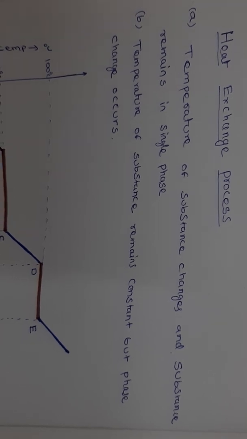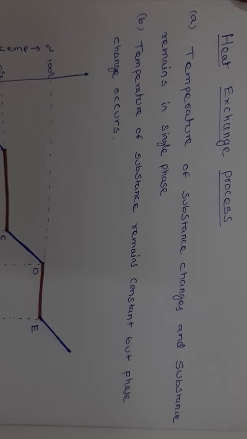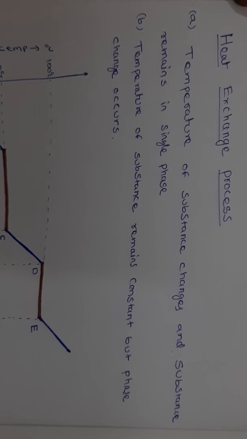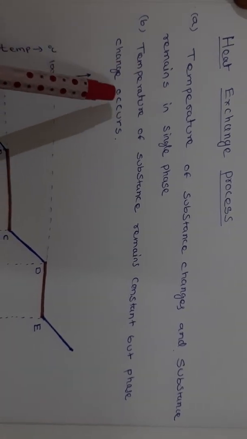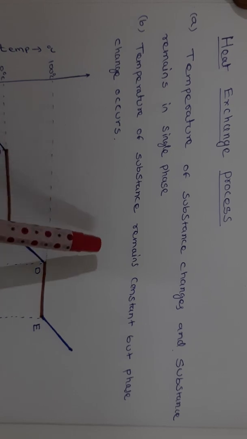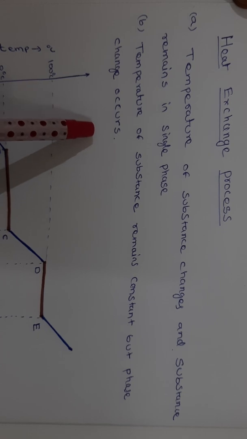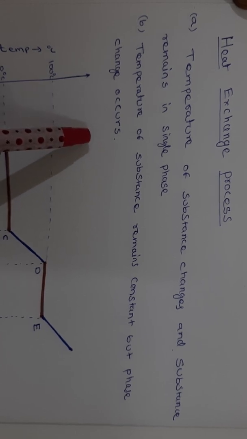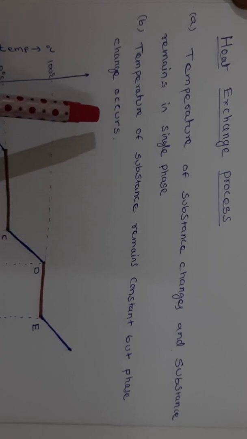Today our topic is the heat exchange process, the exchange of heat in a substance at constant pressure. In this constant pressure process, there are two conditions. First, the temperature of the substance changes and the substance remains in a single phase. Second, the temperature of the substance remains constant but the phase changes, from solid to liquid, or liquid to gas, while the temperature remains constant.